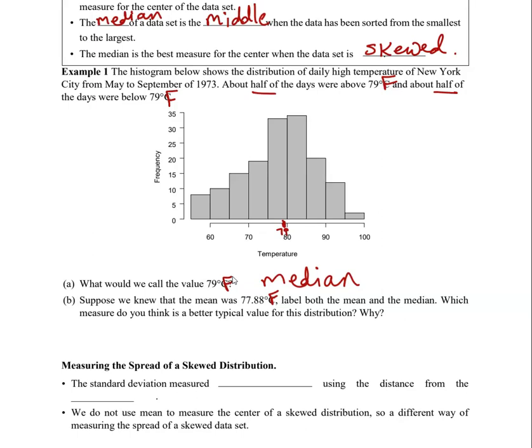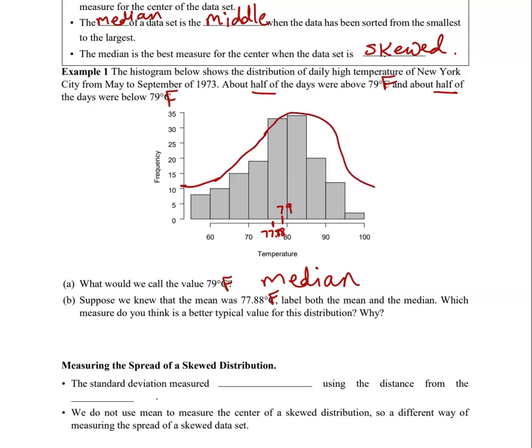And then 77.88, not that far, a little bit lower. I definitely didn't leave you a lot of room here. Let me see if I can make this a little neater. Let's put 79 right there, and I would assume that's 75, so we'll say 77.88 is just below it. Now, I think you could actually make an argument that this is roughly symmetrical, almost symmetrical data. But I think you could also make an argument that this data is left skewed, that your tail is here and then more of your data is above that mean.